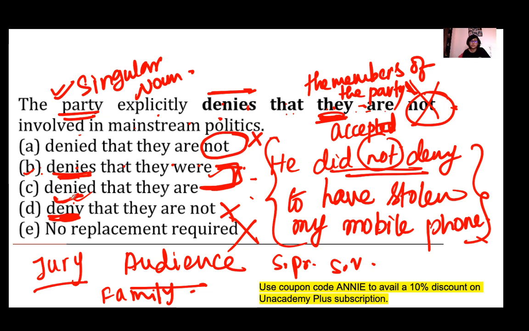Okay, and if you use denied, it means it had denied in the past that they are involved. Okay, so which one should be the right one? Tell me. Denies that they were involved or denied that they are involved?